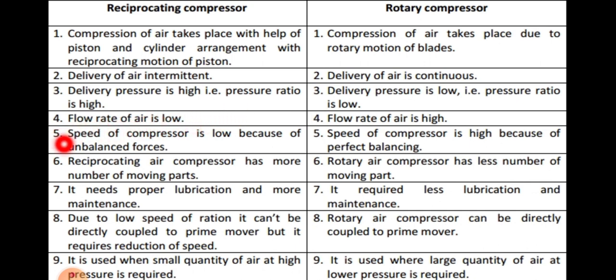So the next, fifth point, is that the speed of the compressor is low because of the unbalanced forces. As we know, in a reciprocating compressor, unbalanced forces are maximum. So that's why the speed of the reciprocating compressor is always low as compared to the rotary compressor. The rotary compressor is completely balanced, so that's why its speed is always high.